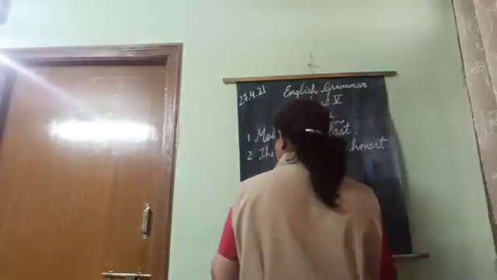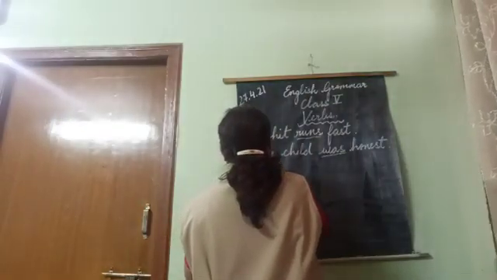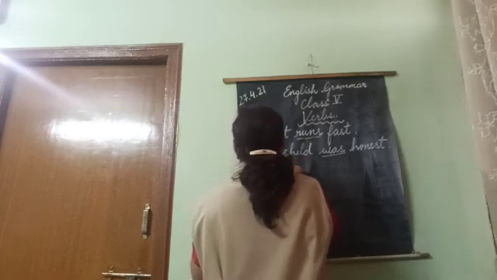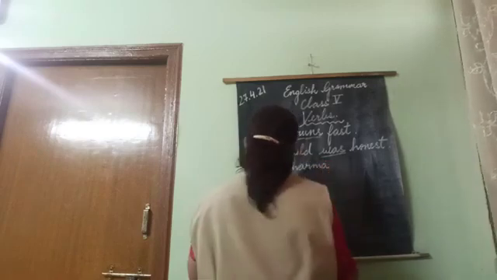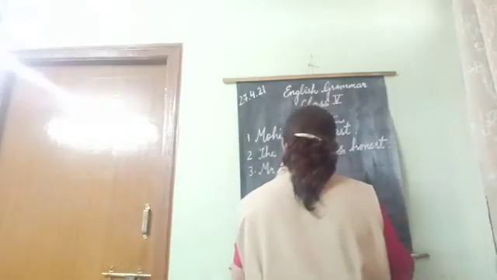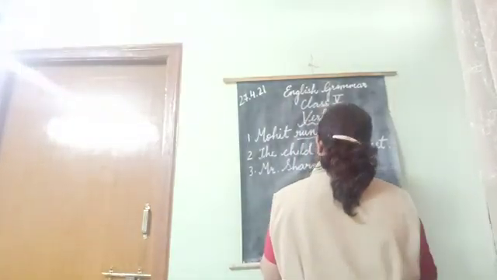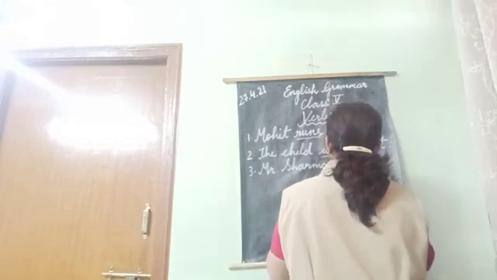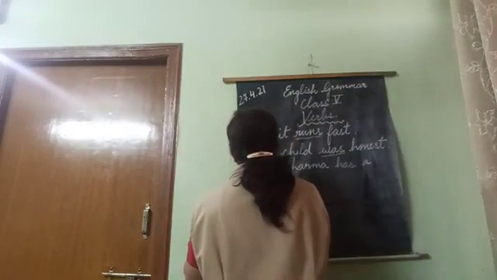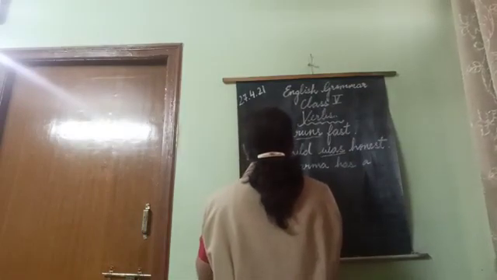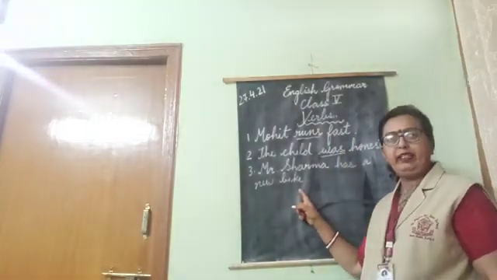Let's take the third example. Mr. Sharma has a new bike.